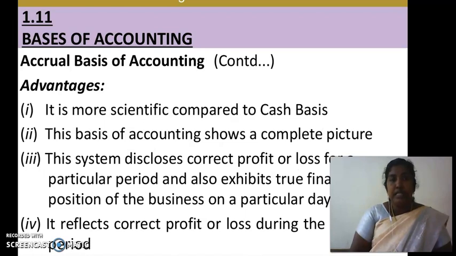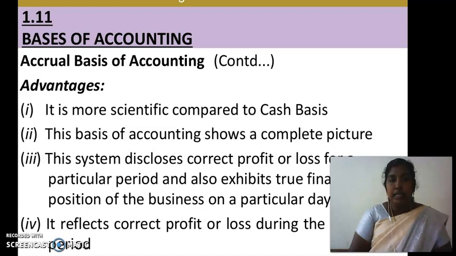The advantages of accrual basis of accounting. This accrual basis of accounting is more scientific compared to the cash basis of accounting. It shows a complete picture. This system discloses the correct profit or loss for a particular period and also exhibits the true financial position of the business on a particular day.